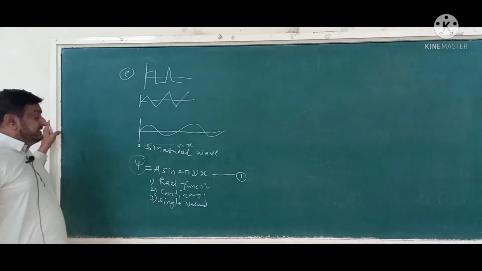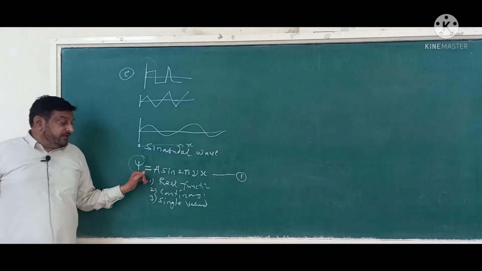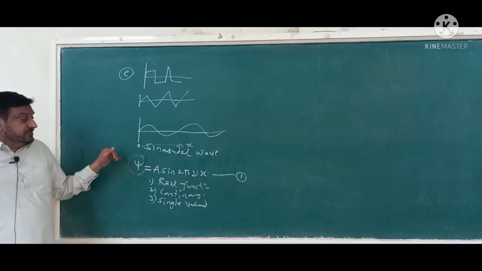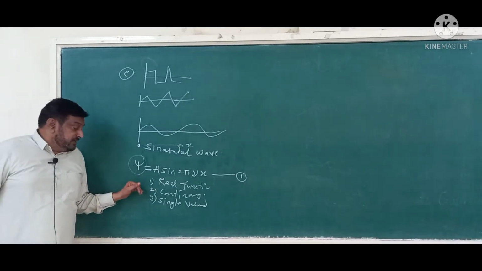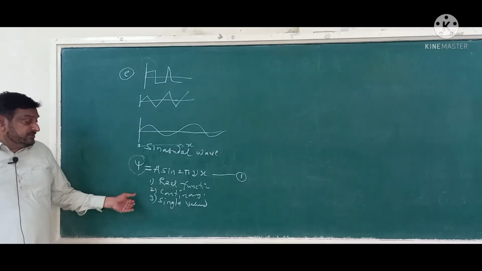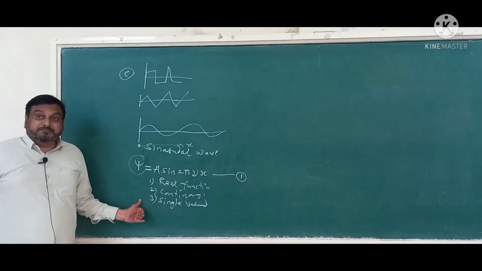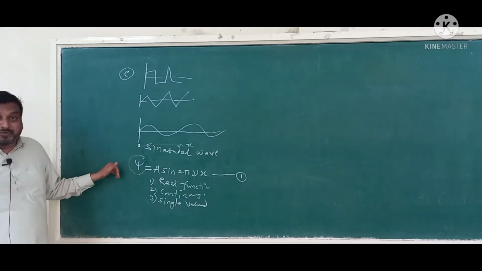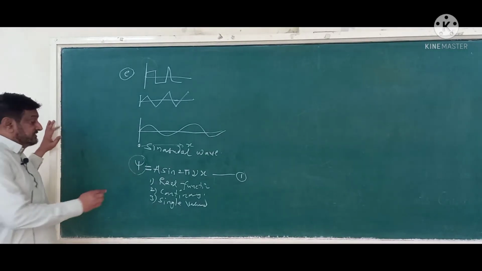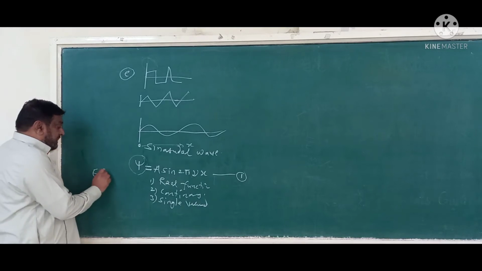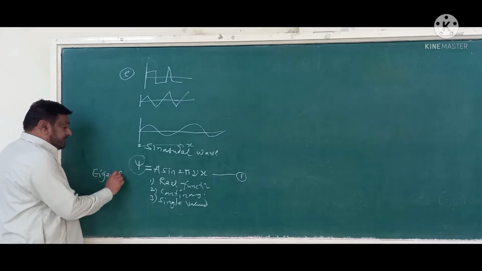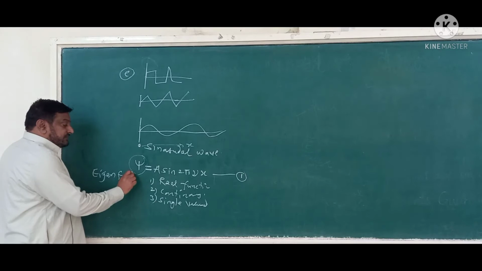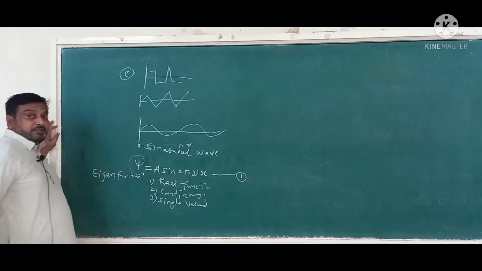So if psi satisfies all these things, that it is a real function, a continuous one, and a single valued function, then it is an acceptable wave function. Such functions are known as Eigen functions.